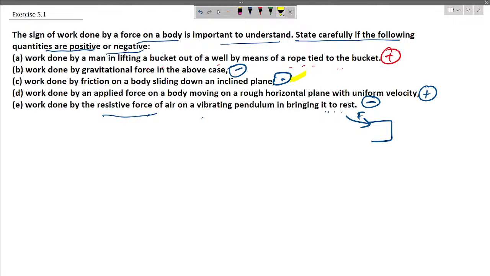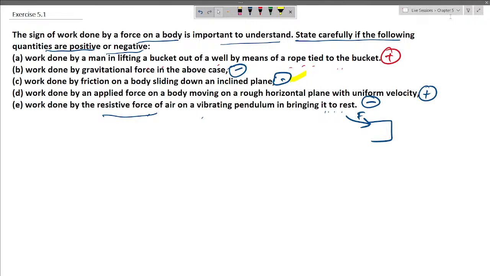And in the fifth option, we have work done by a resistive force of air on a vibrating pendulum in bringing it to rest. So the frictional force here is opposing the motion. So when the force opposes the motion, the work done due to that force is negative.